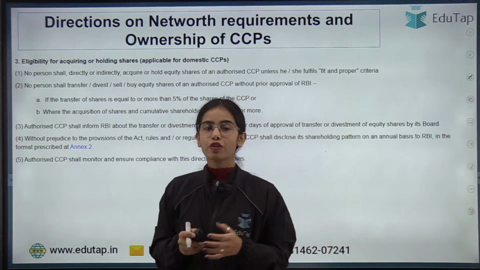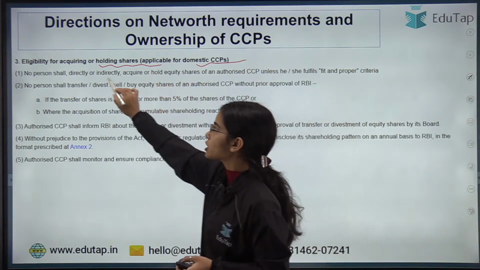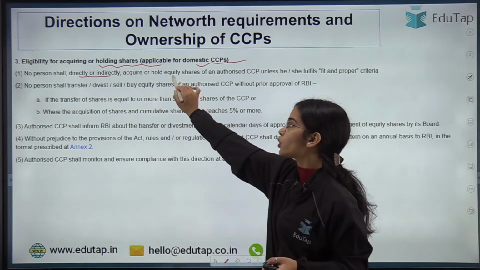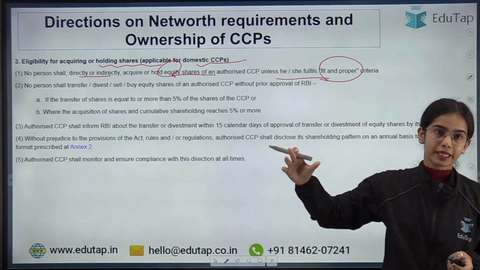Now, eligibility for acquiring or holding shares, applicable for domestic CCPs. No person shall directly or indirectly acquire or hold the shares unless he or she fulfills the fit and proper criteria.